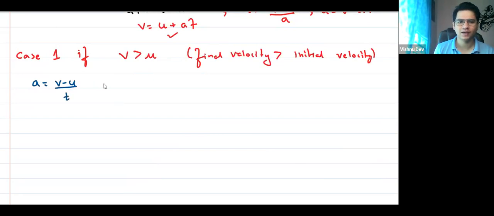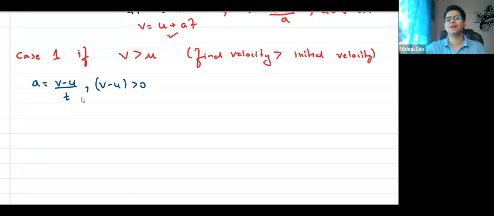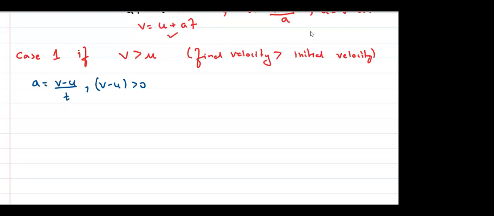And here, v minus u will be greater than 0, yes or no? Because since v is greater than u, v minus u is greater than 0. Agree? Anyone have any doubt in this? No, sir, no doubt.